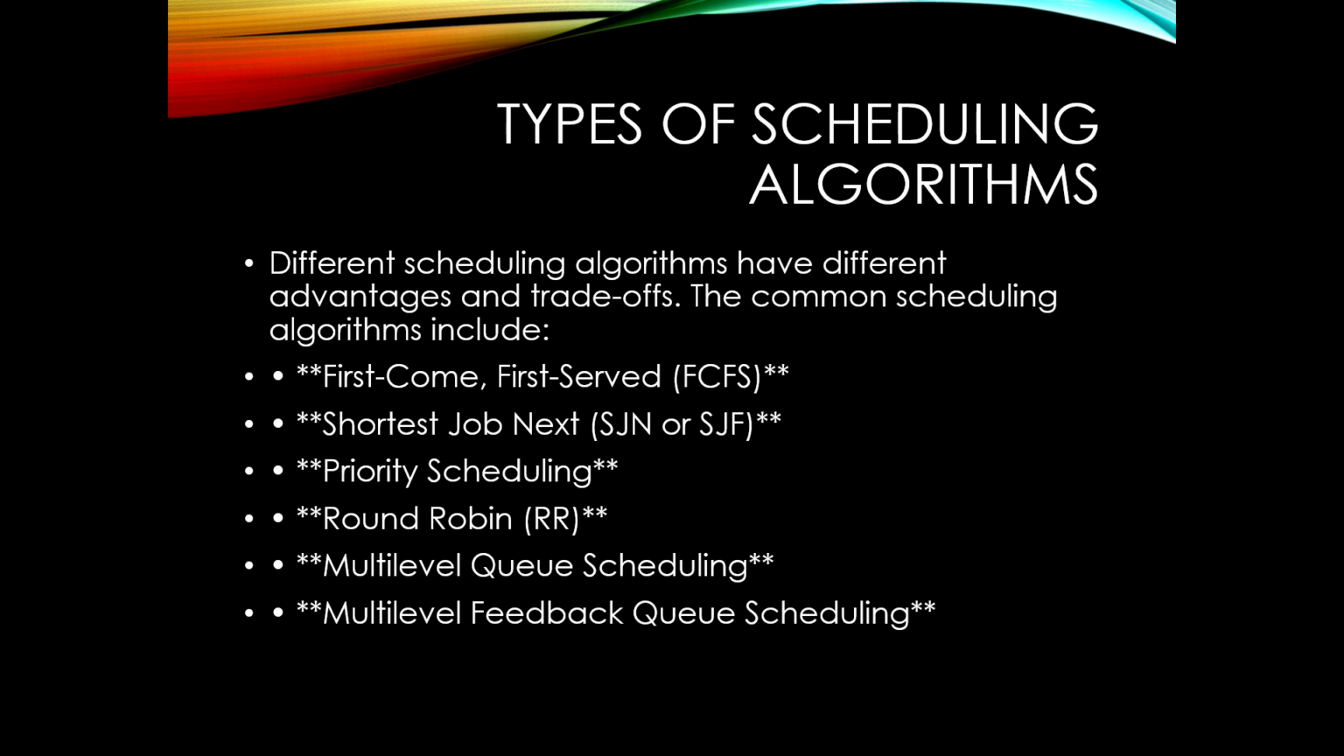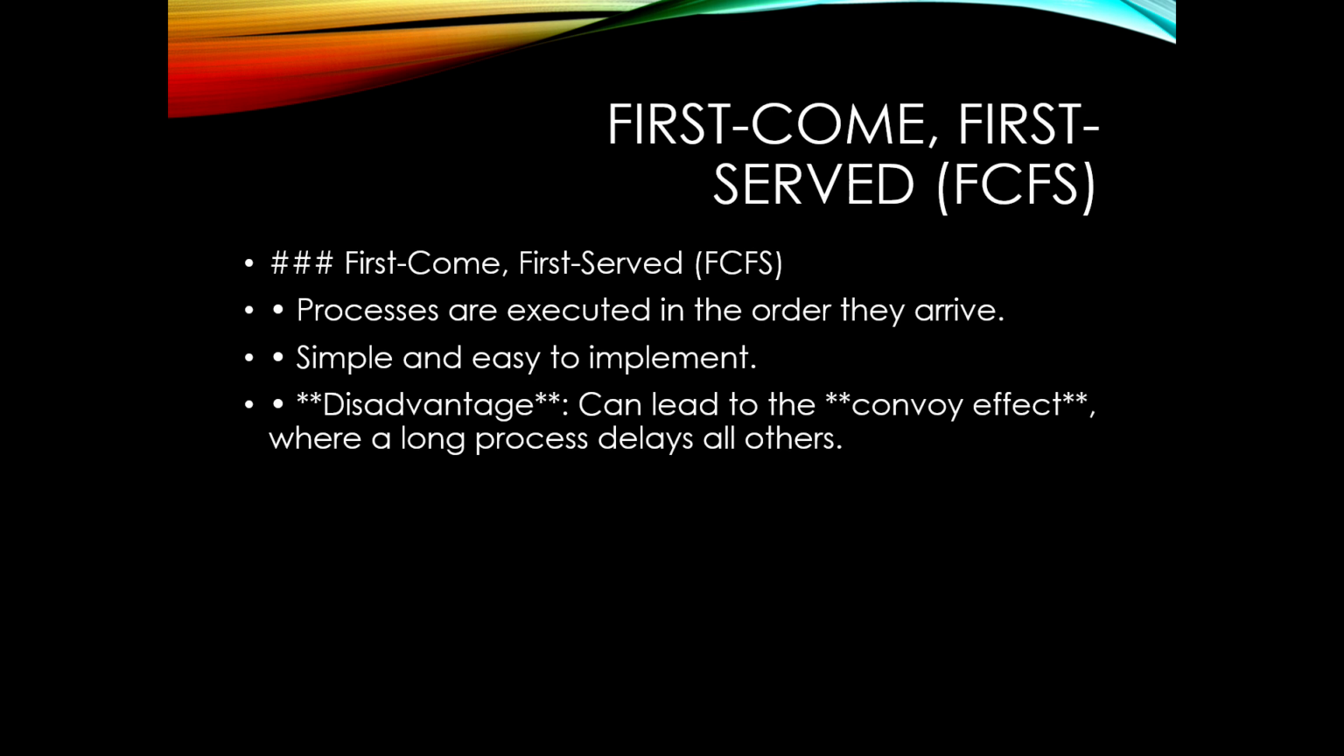And let's speak about popular CPU scheduling algorithms. Now let's talk about different scheduling strategies, just like different ways of managing a queue. First come first served, shortest job next, priority scheduling, round robin, and then multi-level queue and multi-level feedback queue. Let's talk about first come first served.